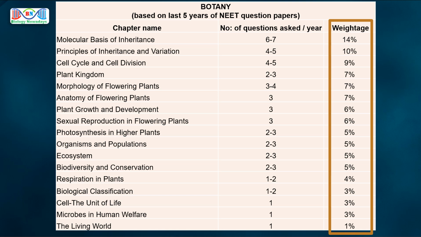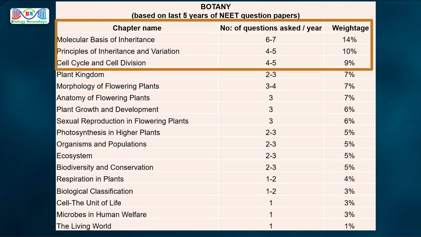Here, I have arranged the botany chapters in the decreasing order of weightage so that it's easy for you to understand which chapters carry high weightage and which chapters carry low weightage for the NEET exam. As you can see here, 3 chapters in botany, that is molecular basis of inheritance, principles of inheritance and variation, and then cell cycle and cell division are of very high weightage. Out of 45 questions in botany, most number of questions, that is nearly a total of 15 to 18 questions, are asked just from these 3 chapters.